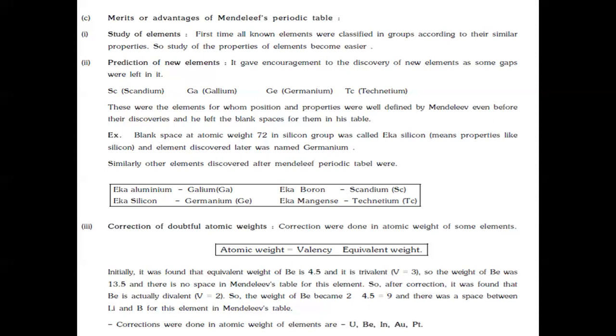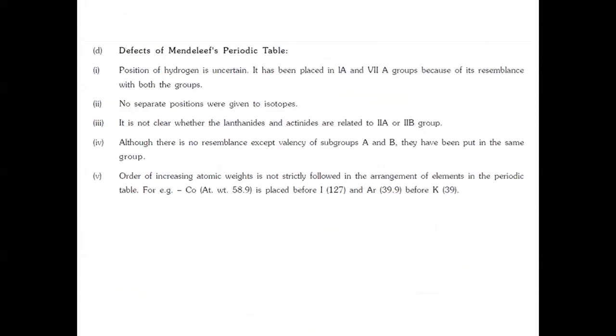So in Mendeleev's periodic table, for gallium he has given eka aluminium, for scandium eka boron, for germanium eka silicon, and for technetium eka manganese. The corrections in atomic weight were done for elements such as uranium, beryllium, indium, gold, platinum, etc.